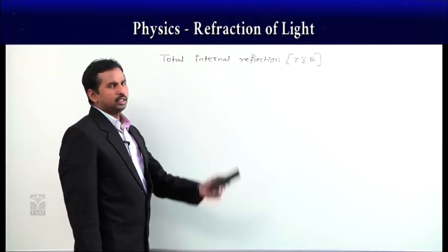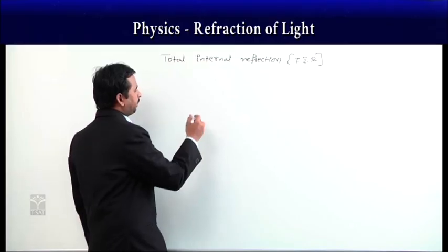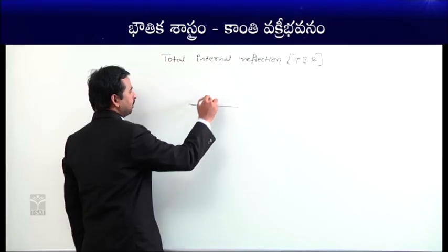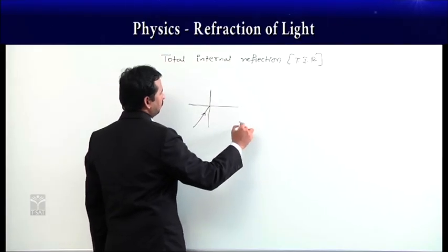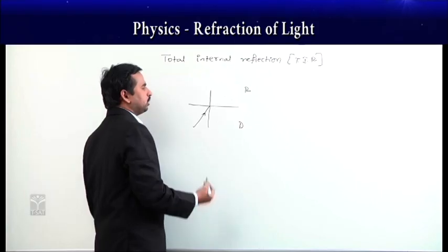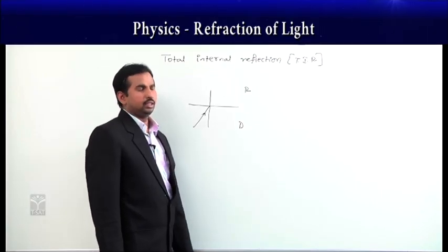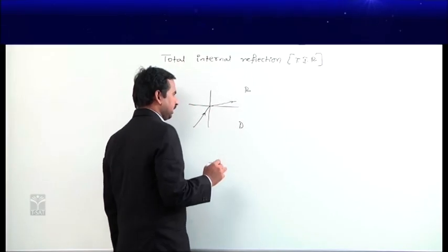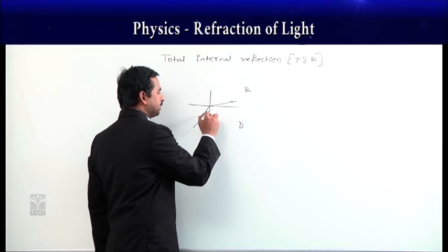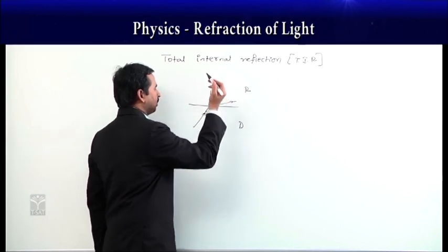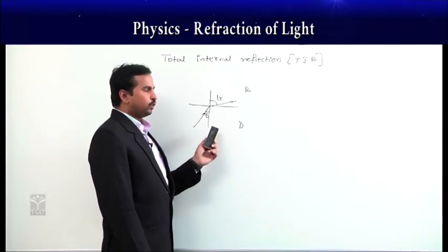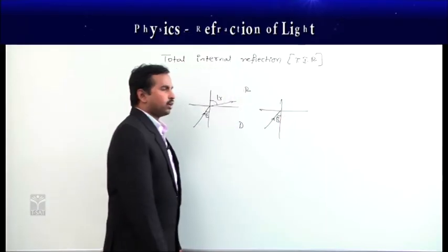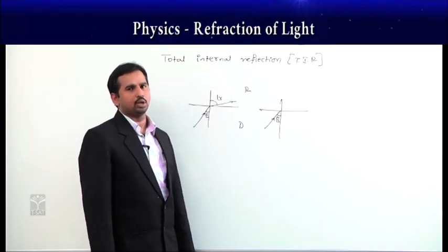Now, total internal reflection means actually if the light ray starts from a denser to a rarer medium like this, according to our Snell's law, the light ray bends away from the normal, making the angle of refraction more when compared to the angle of incidence. If you increase the angle of incidence more, the angle of refraction also increases.